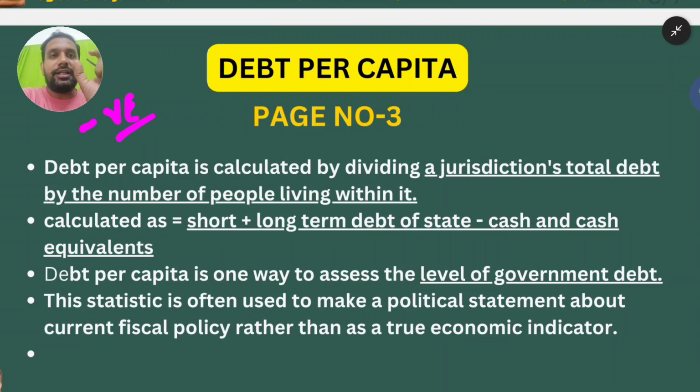To fill that shortage of funds, governments go for borrowings. Borrowings have to be paid back one way or the other, which is why they are called debt. Remember this point.